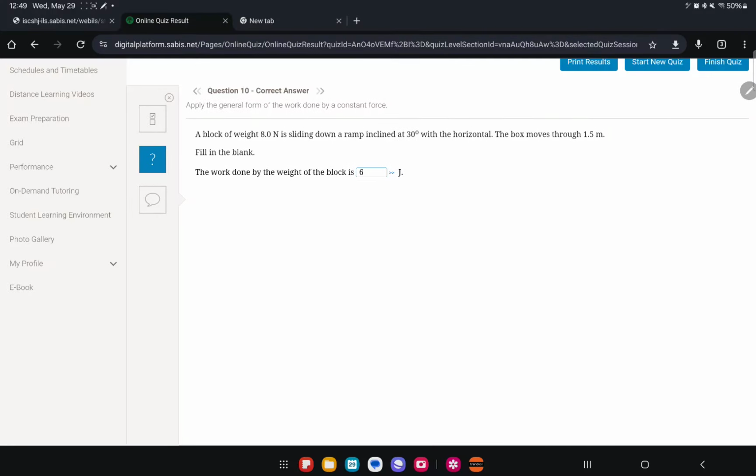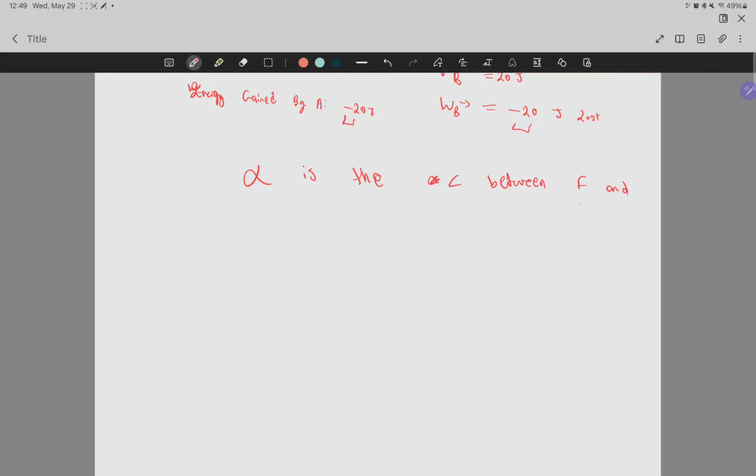Question 10. A block of weight 8 newtons is sliding down a ramp at 30 degrees and the box moves through 1.5 meters. The work done by the weight is how much? We said the work of any force equals force times distance times cosine alpha. If you use alpha as 30 degrees, you're going to get it wrong, because the way they explain it in the book, alpha is the angle between the force and the distance.